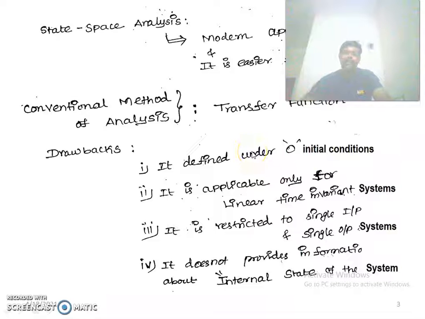The drawbacks are: it is defined under zero initial conditions, it is applicable only for linear time invariant systems, it is restricted to single input single output systems, and it does not provide information about the internal state of the system. In our conventional method, we analyze and design by using the transfer function. The main drawbacks are the same: zero initial conditions, only linear time invariant systems, only single input single output systems, and no information about the internal state of the system.